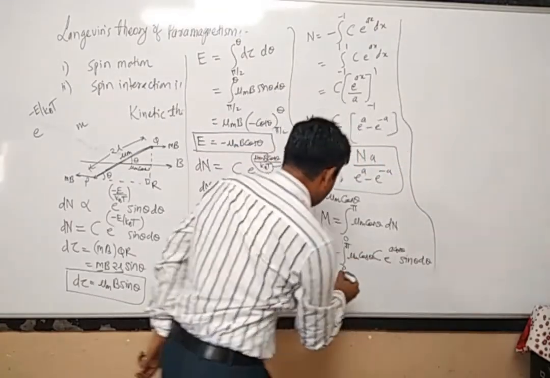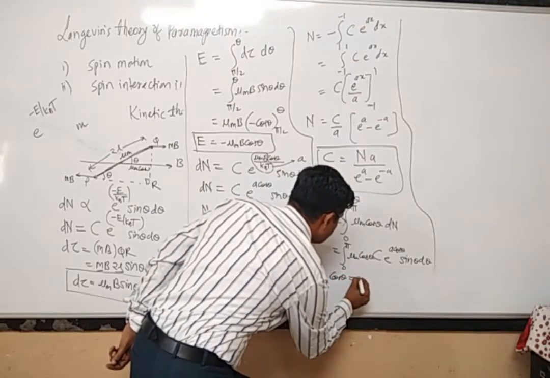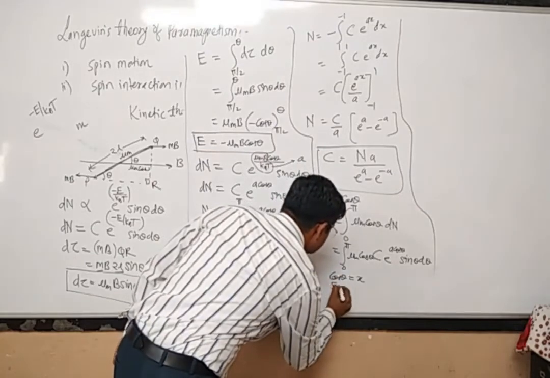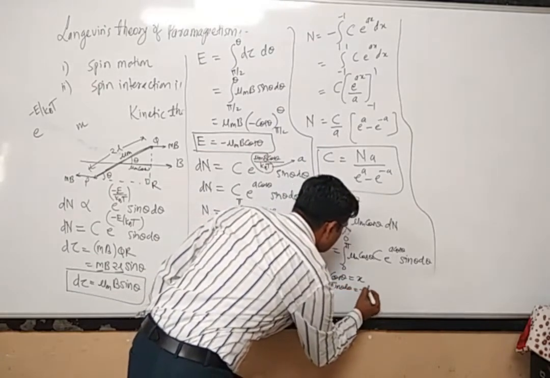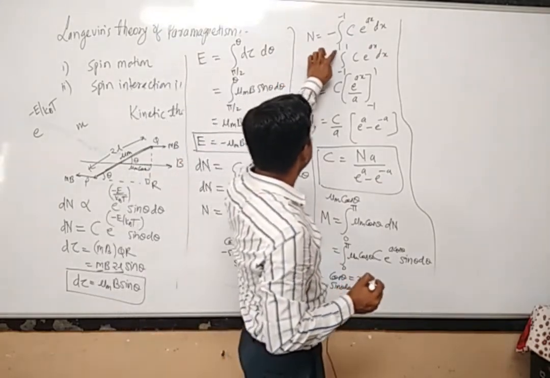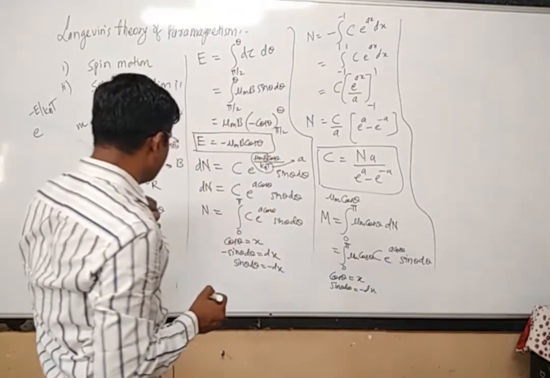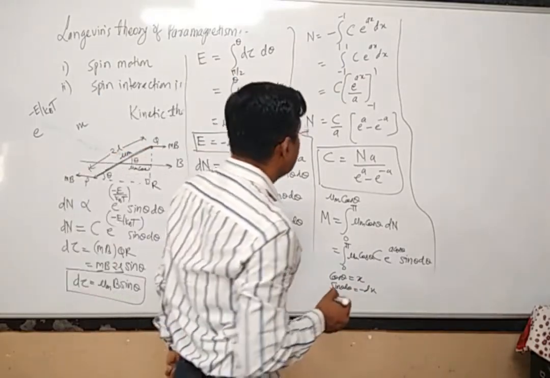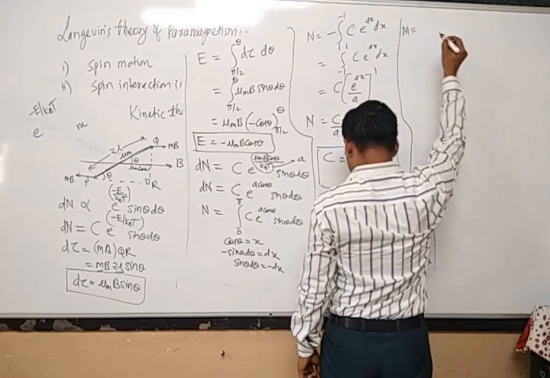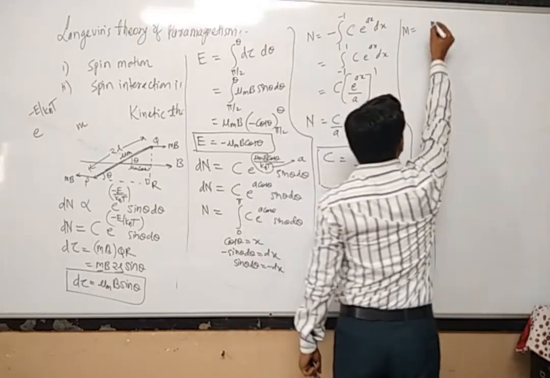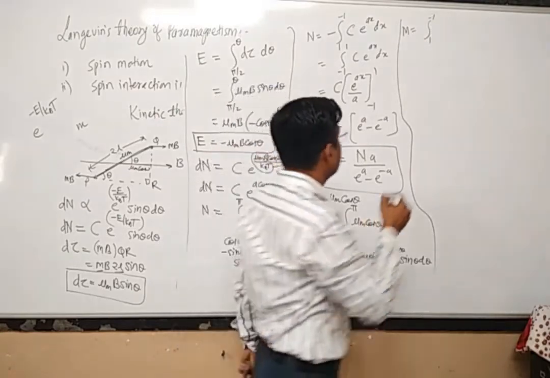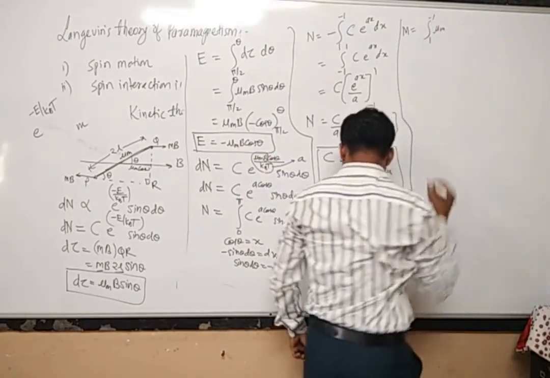Again same job. Let us put cos theta equal to x. If I put cos theta equal to x, just now I have found out that sin theta into d theta is equal to minus dx, and limits would be 1 to minus 1. So magnetization M would be equal to integration from 1 to minus 1, and here it is mu m.